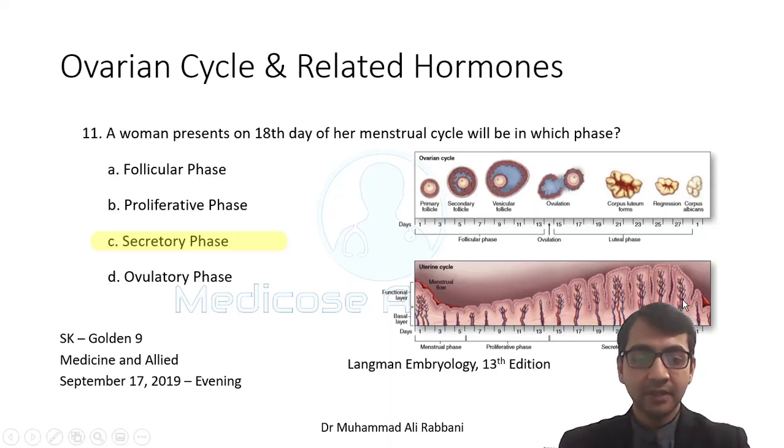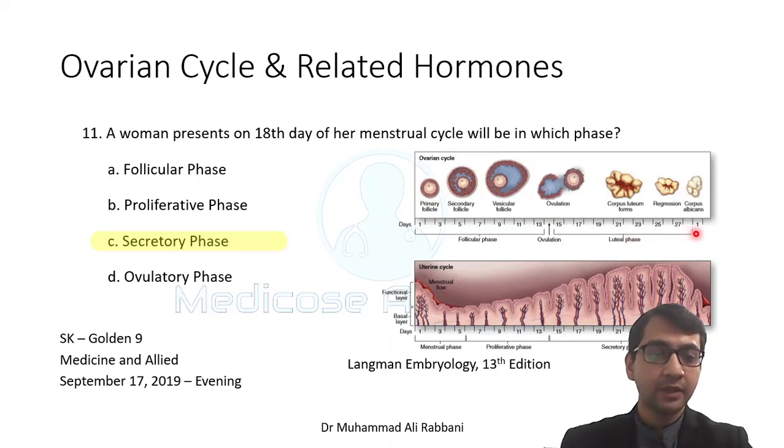But the same thing, if we see from the follicular perspective, the first 14 days are known as follicular phase. This is the time where the primordial follicle grows all the way up to the Graafian follicle. Then there is a point, not a phase itself, the point of ovulation. After that there is a phase where the corpus luteum is present up till its regression, which is known as luteal phase.